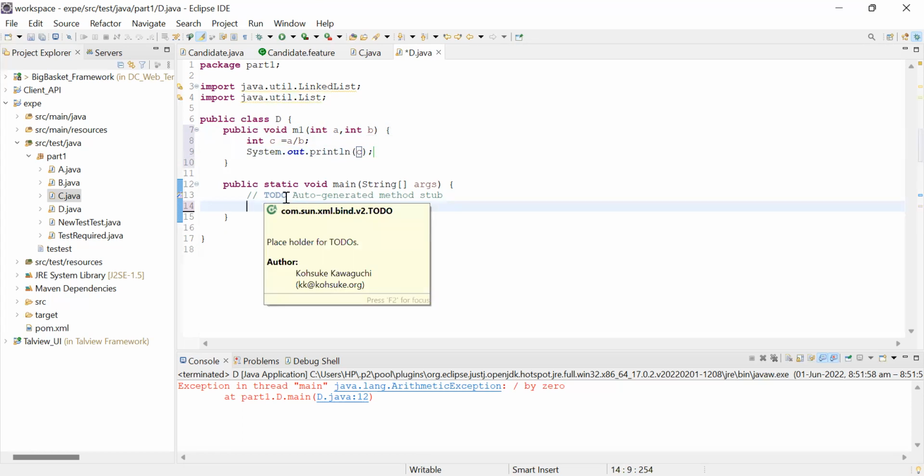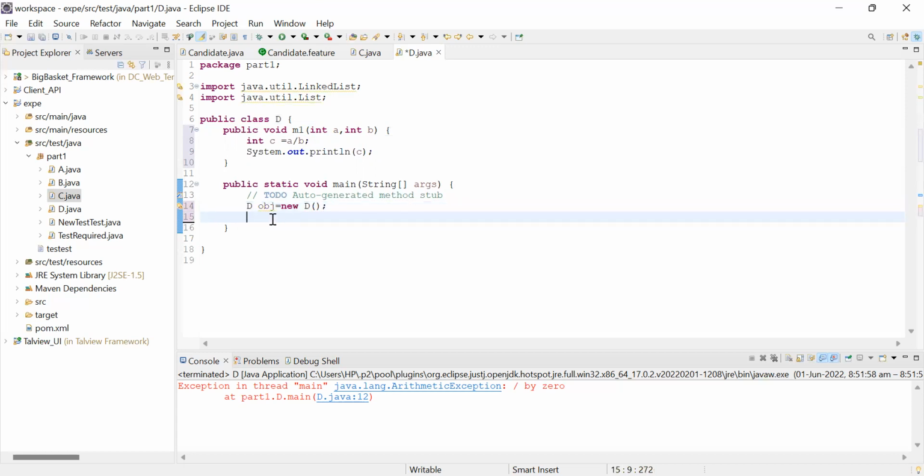How to call the object? With the reference, the class name. Then the class name, obj equals new D, the method, with braces and a semicolon. So obj dot.